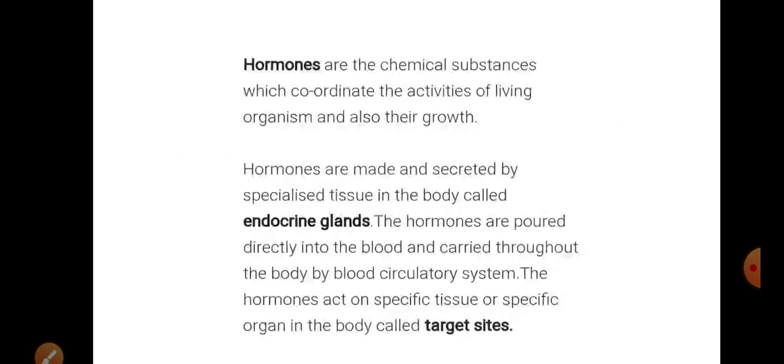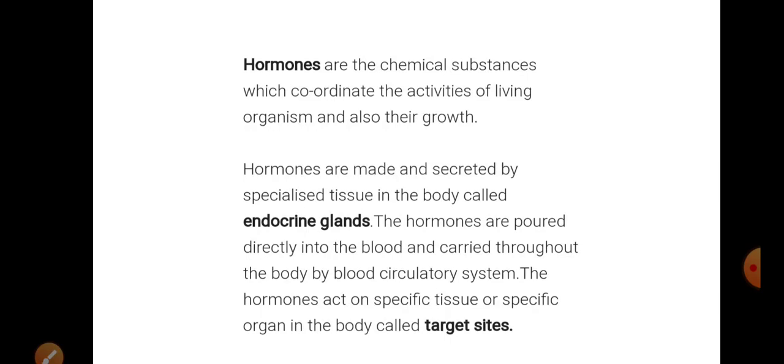Now we will talk about hormones. Students, hormones are chemical messengers produced by the endocrine glands and secreted directly into the blood, and they help in regulating different bodily functions such as sleep, appetite, growth, and many more. Now, what are endocrine glands?